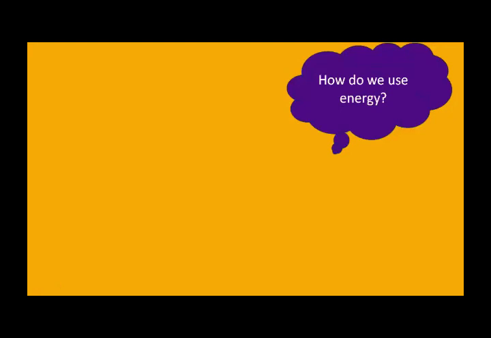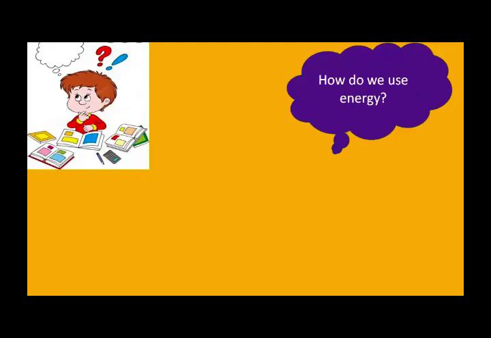Now I am going toward the next topic, which is about how do we use energy. Okay students, think about it. How do we use energy? We use energy all the time because energy helps us to do things. Like when we think about anything, we use energy. Do you use energy when you think? Yes, you use energy when you think. If you don't get proper food, because from food you get energy, you can't think. So we get energy from food, and for food we need energy. So by using energy we can think.